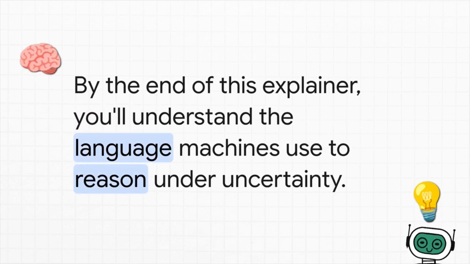So by the end of this quick explainer, you'll get it. You'll understand the core language that allows a machine to go from a state of, I have no idea, to, okay, I'm about 85% sure.